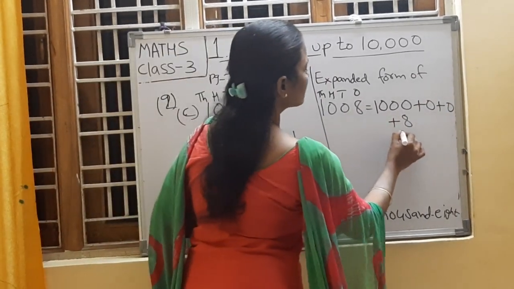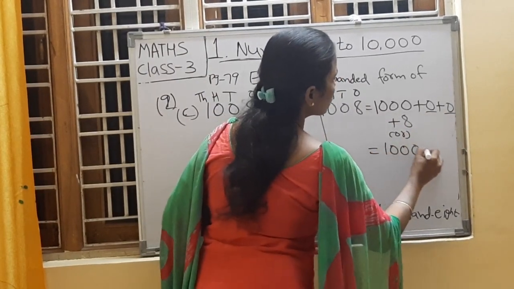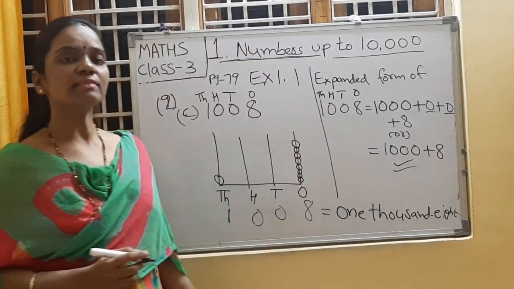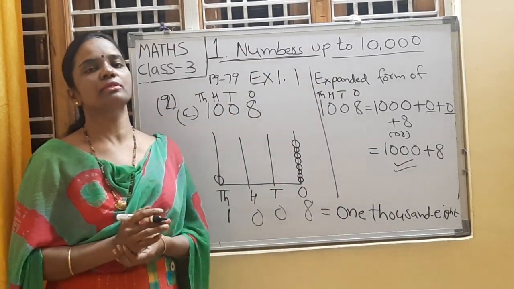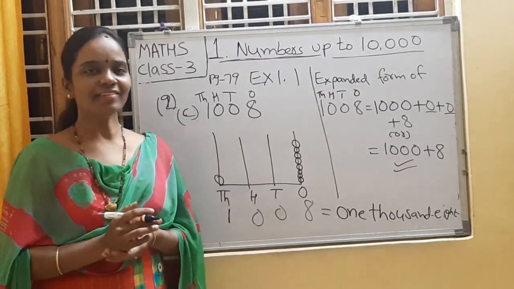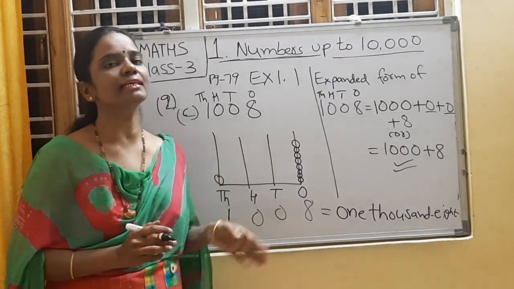Yes, children, you can skip these zeros also. You can write like this: 1000 plus 8. It is also correct. In this way we will write expanded forms, and we will represent a number using an abacus tool. Have you understood, children? Yes, very good. Note it down, children, quickly.